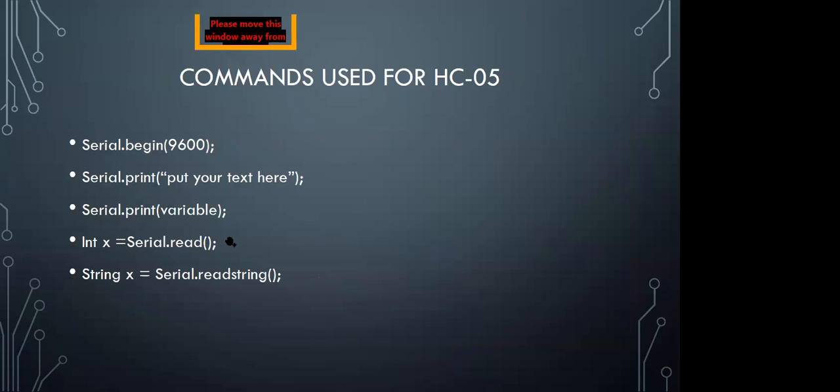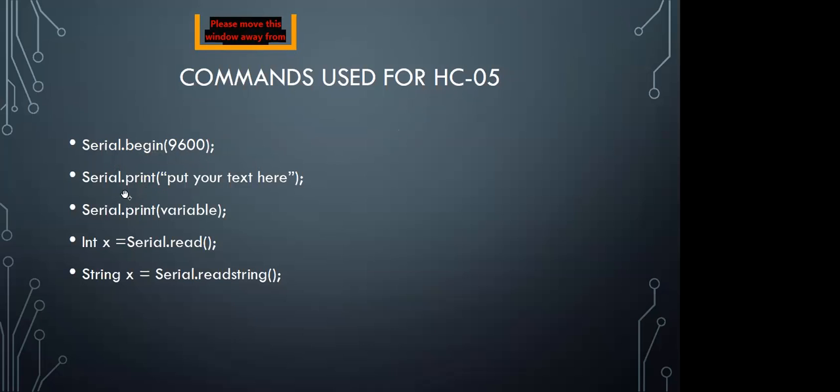Yes. So these are the commands we have to use for the Bluetooth module. Here this one is the Bluetooth module, and over here we are going to use the programming statement Serial.begin(9600). That is the baud rate of the Bluetooth module. By default, the baud rate of this Bluetooth module is 9600. Baud rate means broadcasting rate. If you are not aware of it, kindly type in the chat box and I will explain that in detail. Baud rate is the number of bits broadcast per second.